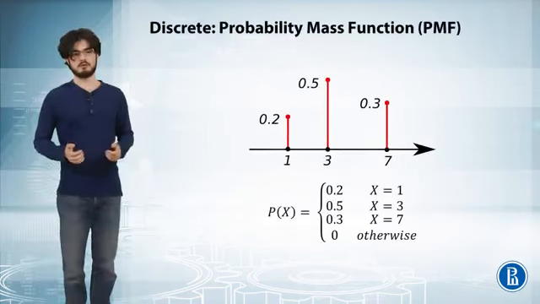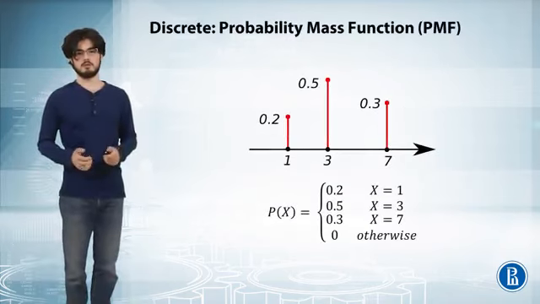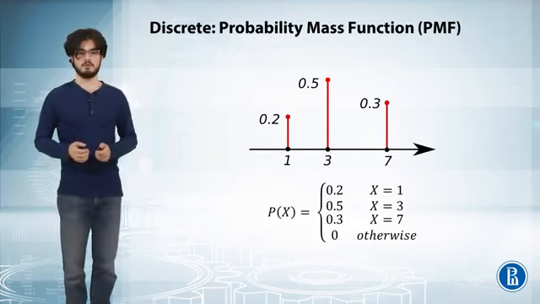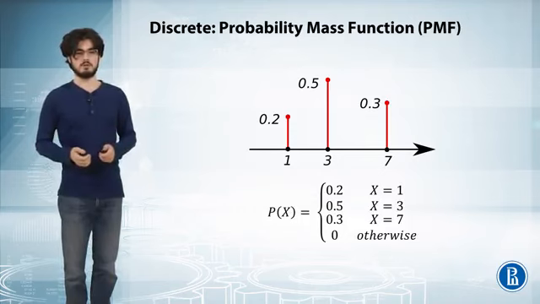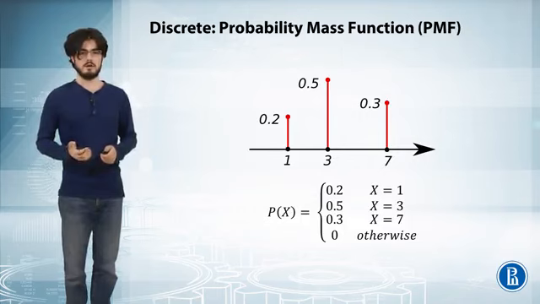The most convenient way to define the discrete distribution is called a probability mass function. It maps a number for each point that refers to the probability. For example, in this case, we will get point that equals to 1 with probability 0.2, the point 3 with probability 0.5, and 7 with probability 0.3, and other points with probability 0. Also note that these points sum up to 1.